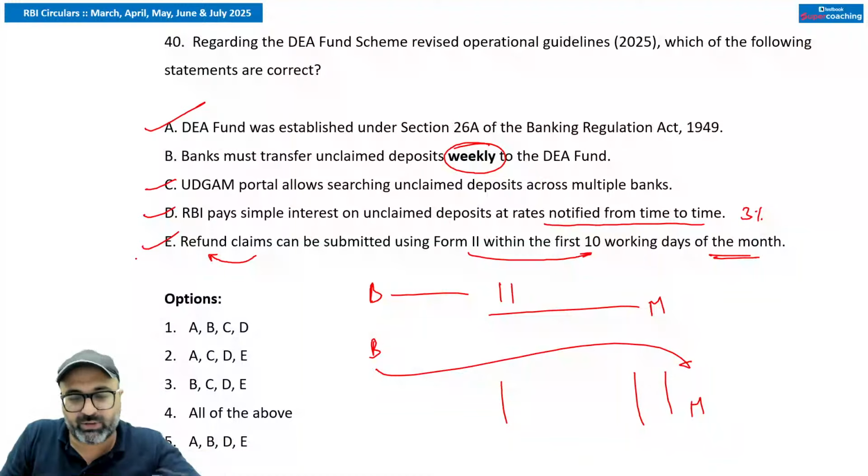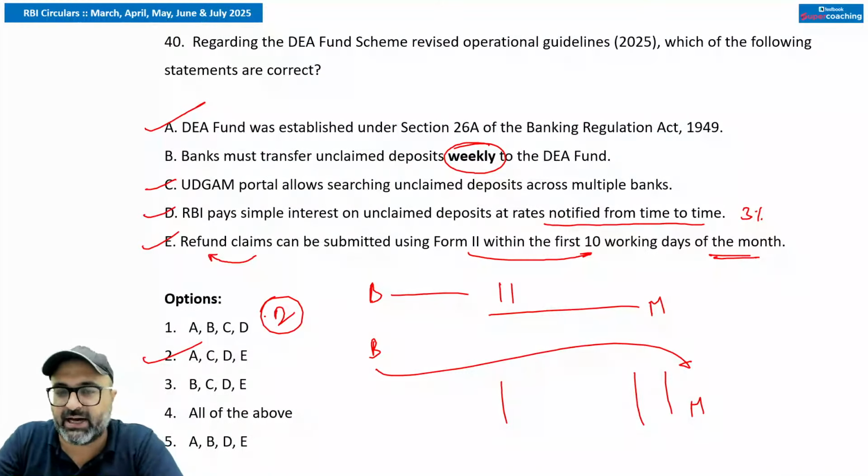Unclaimed deposit gateway to access information, Ami, that is absolutely correct. So the answer is going to be A, C, D, E are the correct answers.